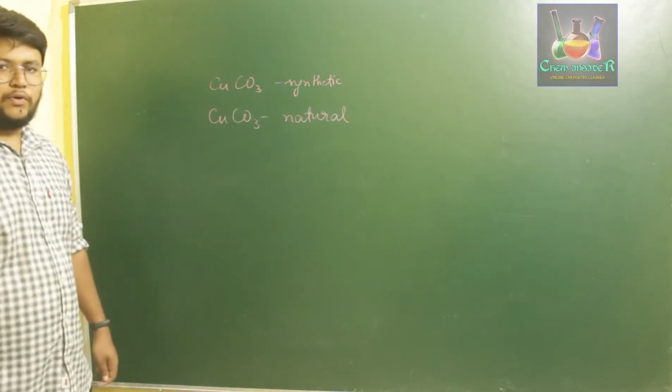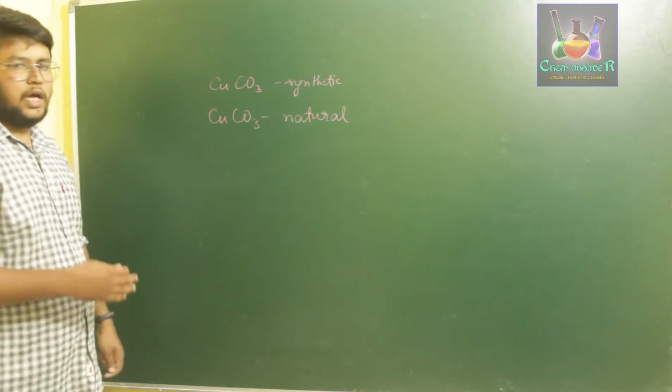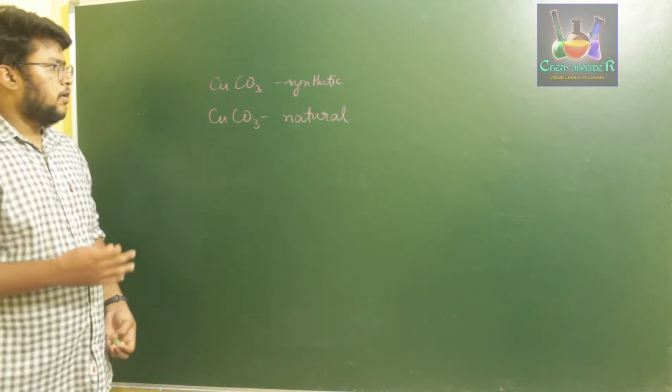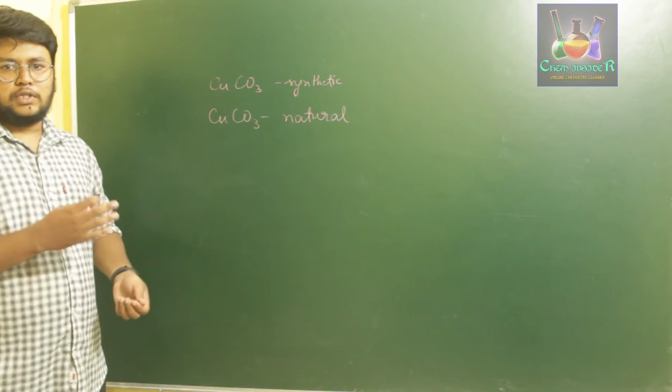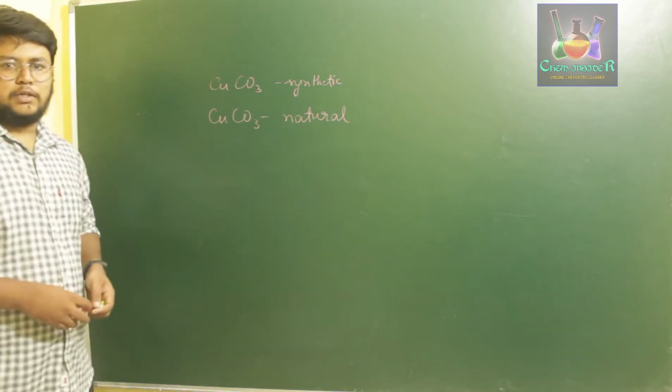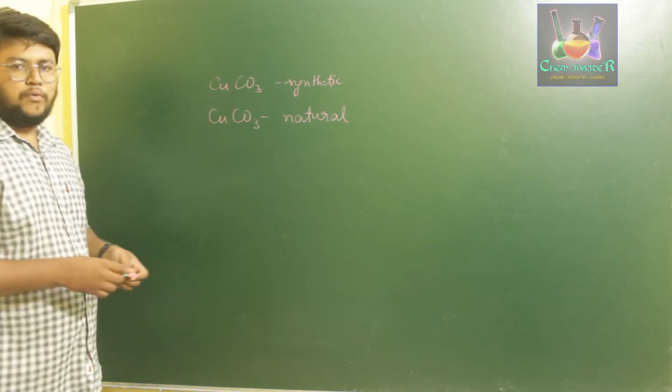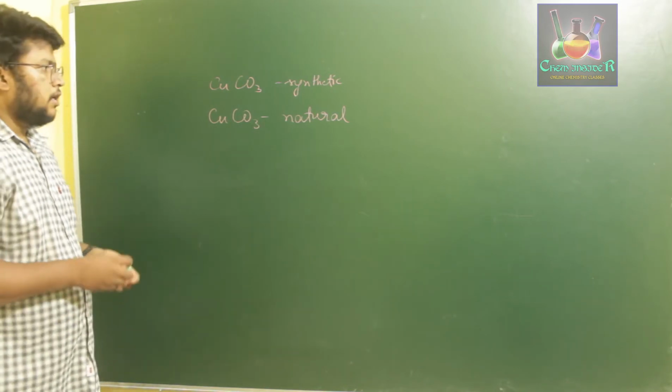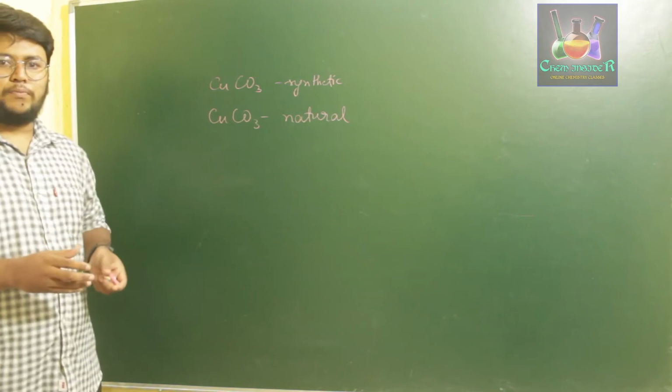So once he found that out, he said that we have a definite proportion of composition for a given compound. Okay, so using that law, we have now come to know that the percentage composition of a compound is fixed.